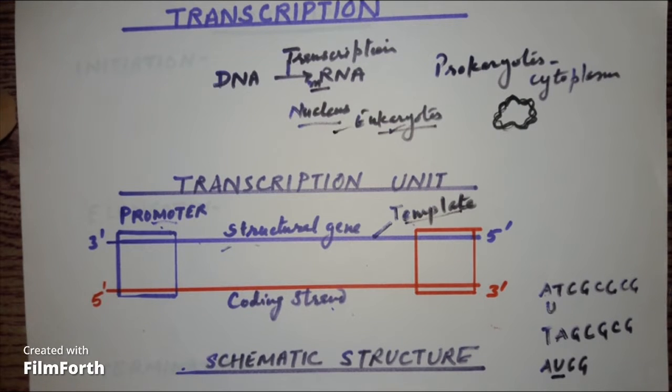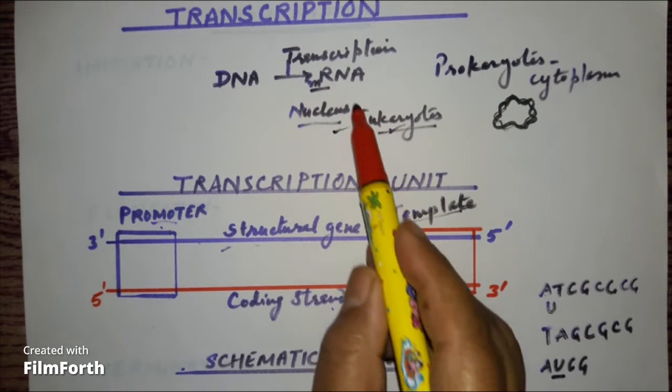Now what is a transcription unit? A transcription unit is an area on the DNA. This is the DNA. So on DNA, the schematic structure of this DNA is shown here. There is a promoter region. RNA polymerase is the enzyme for formation of RNA.